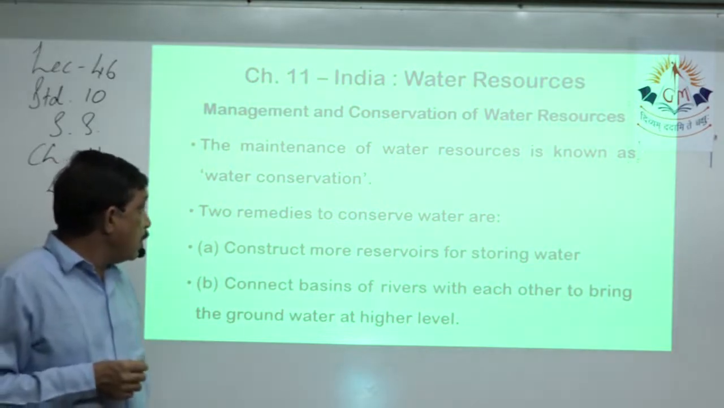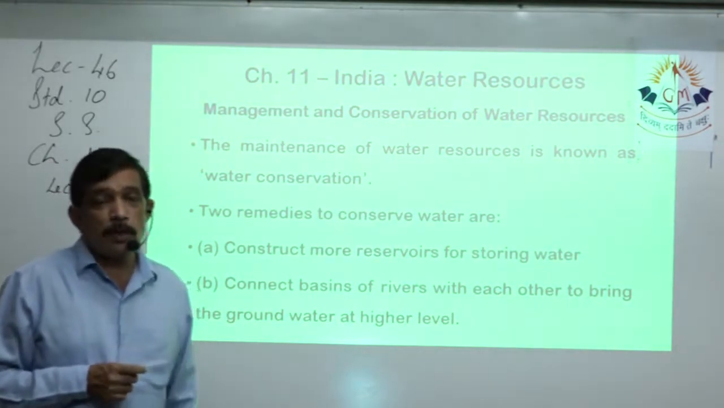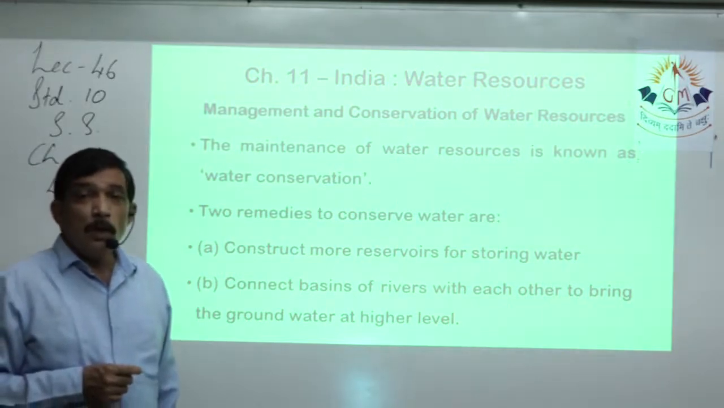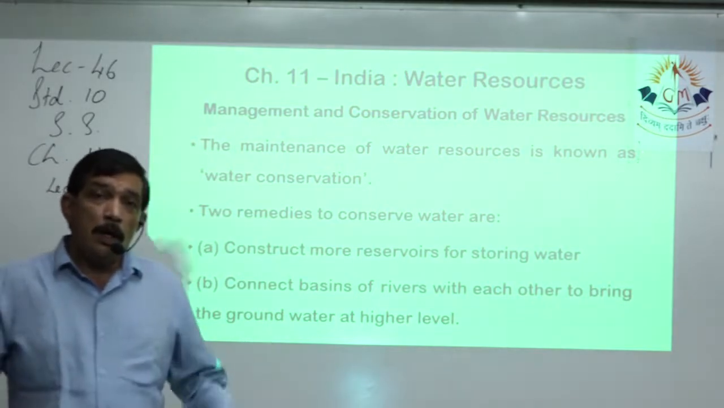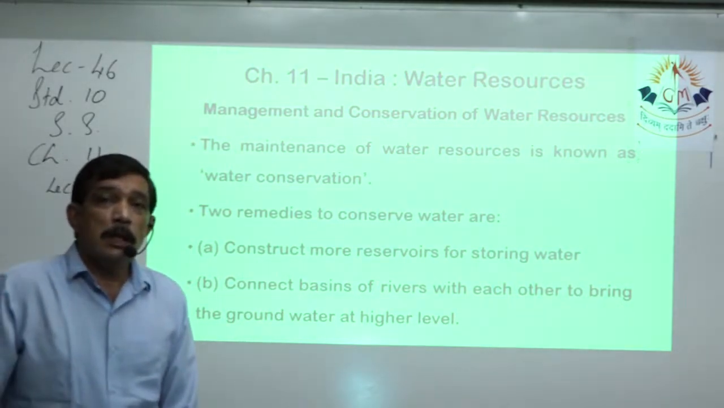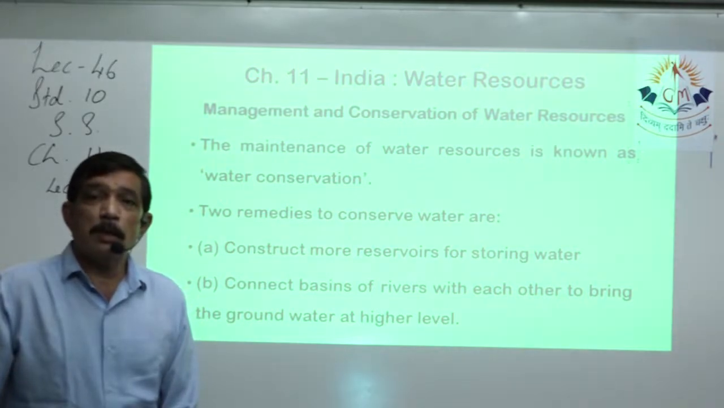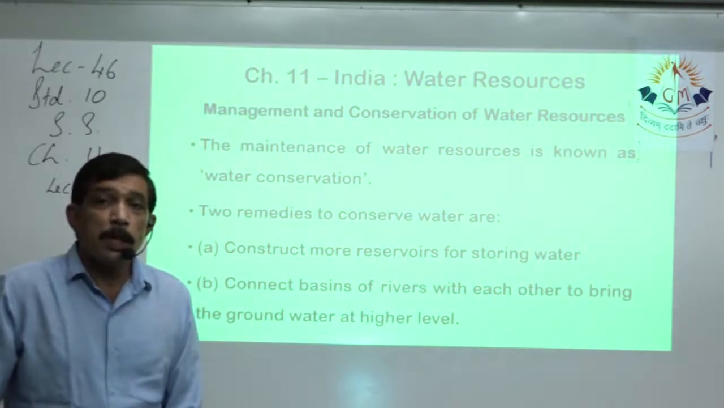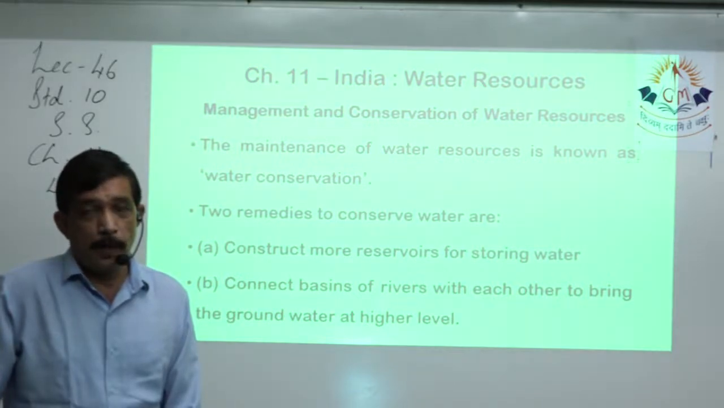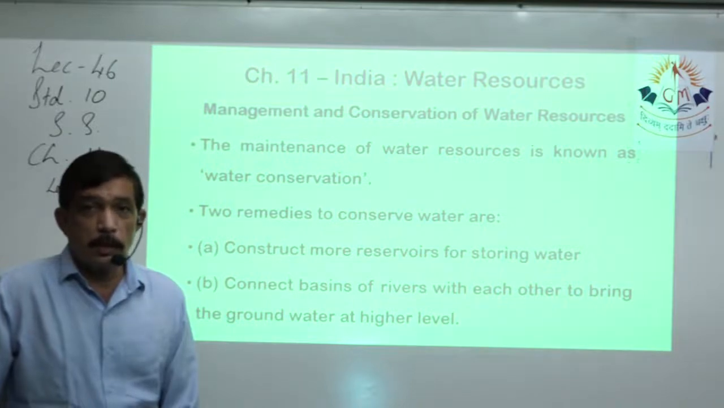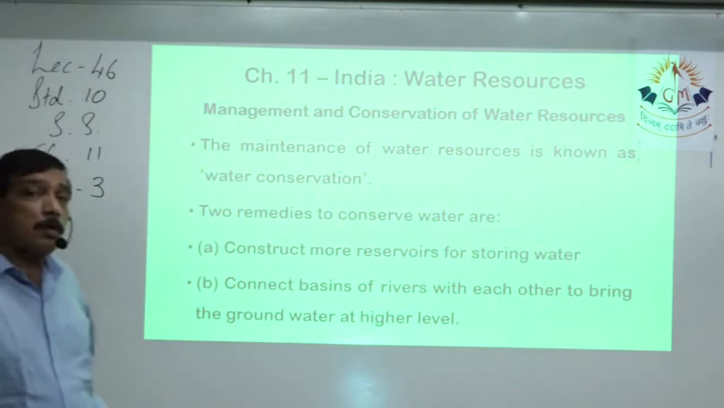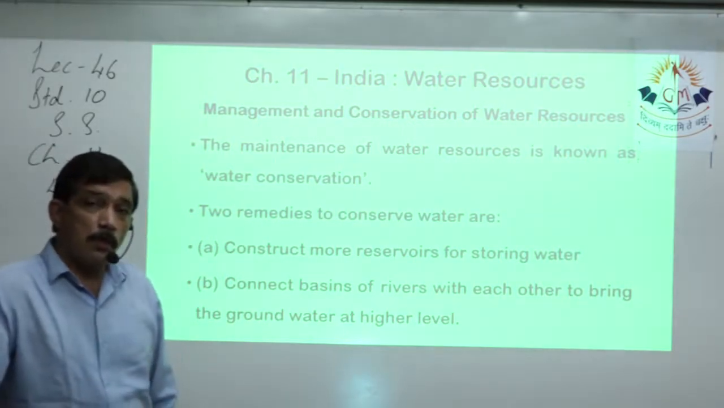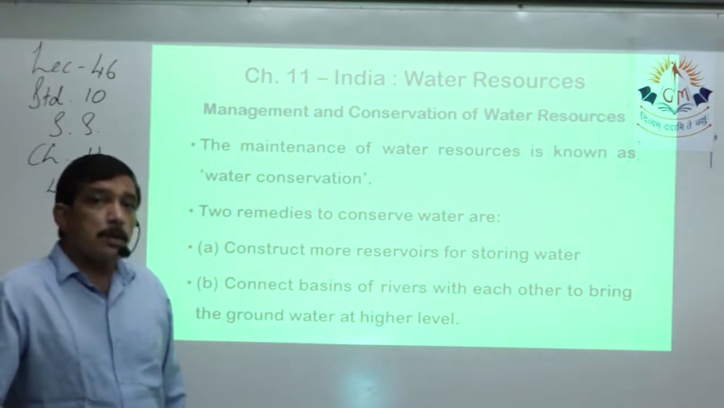There are two remedies. First, construct more reservoirs for storing water. Reservoirs, what is the meaning of reservoirs? Reservoirs are extra large capacity depressions that are made so that water can get collected over there. These are man-made depressions on the surface of the earth that are made especially to collect rainwater. So more and more reservoirs. Dams are also called reservoirs. The multi-purpose projects are called reservoirs.